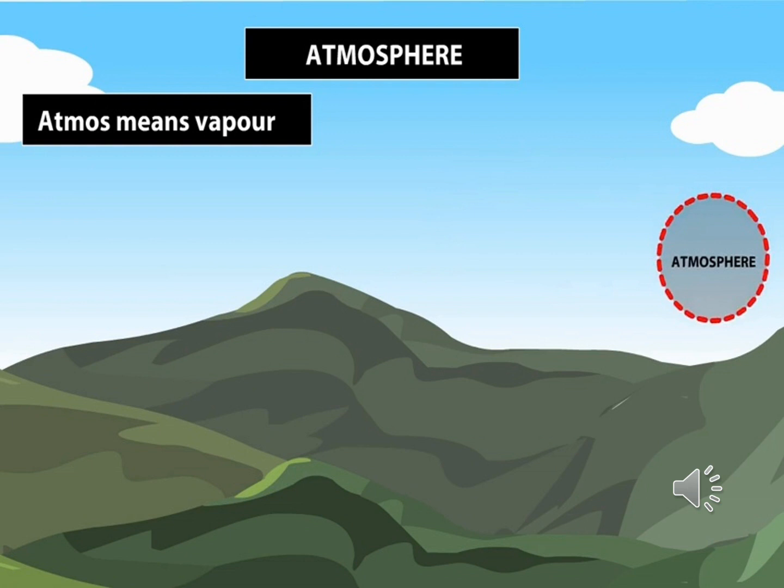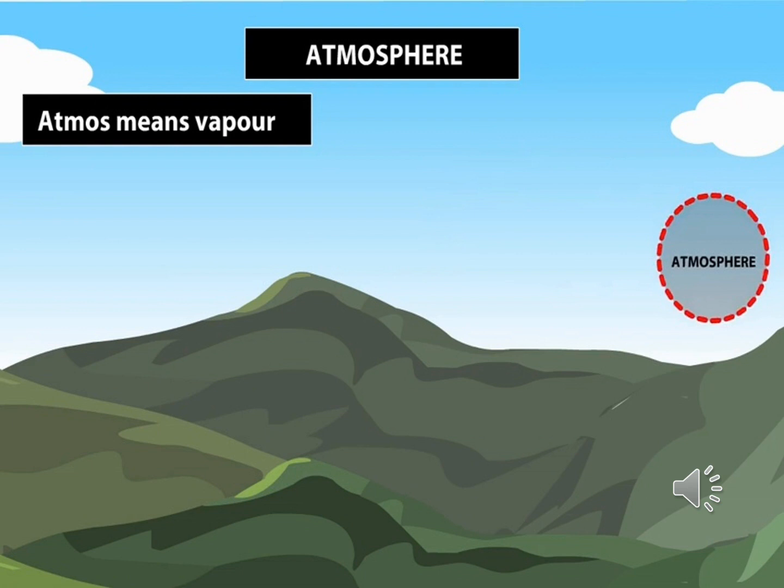Okay, then functions of the atmosphere. The atmosphere protects living organisms from the harmful ultraviolet radiation of the sun. Our atmosphere only protects us from that kind of dangers.